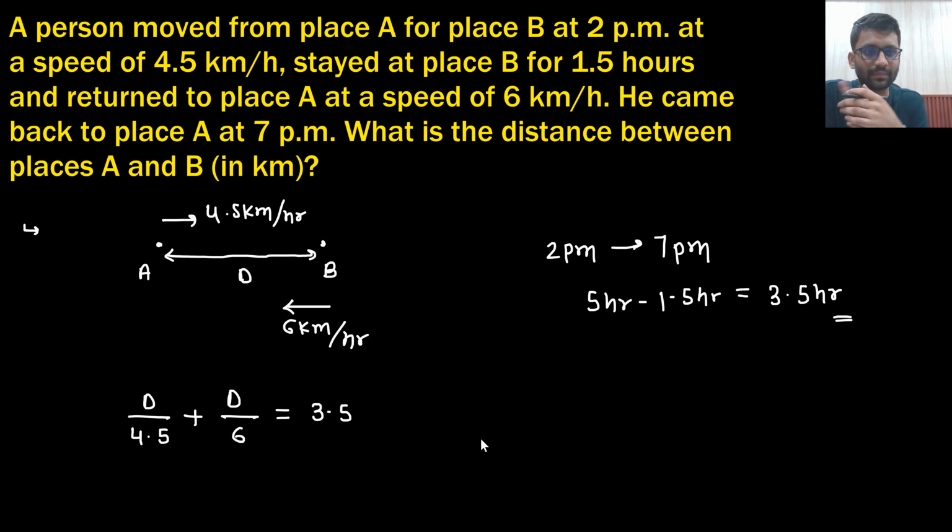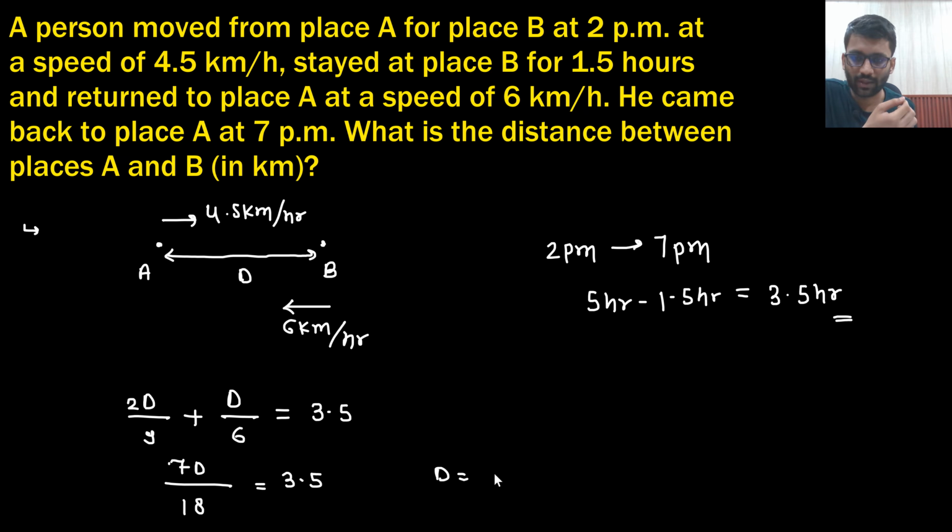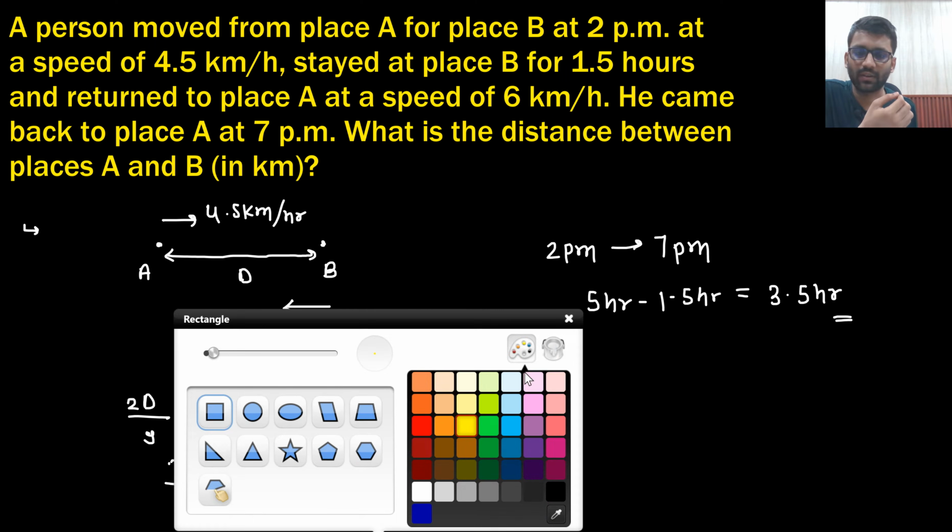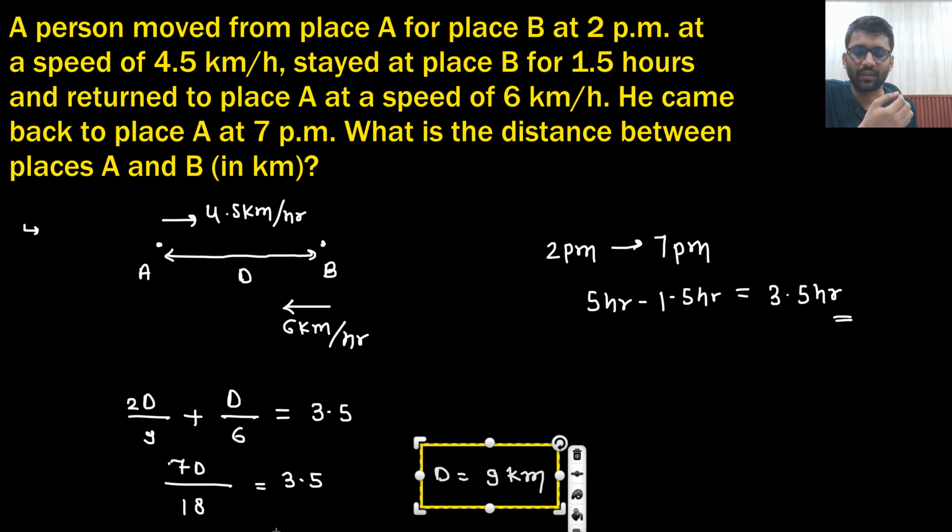Did you understand this? It was not that tough. D upon 4.5 plus d by 6 is equal to 3.5. So from here you need to find the value of d. How will you solve it? This I can write as 9 by 2. So what will be the LCM? 18. So 4d plus 7d will be equals to 3.5. So d will be equals to 9 kilometer. So distance is 9 kilometer. Very easy, very straightforward. Right?